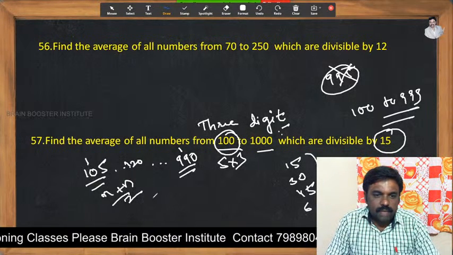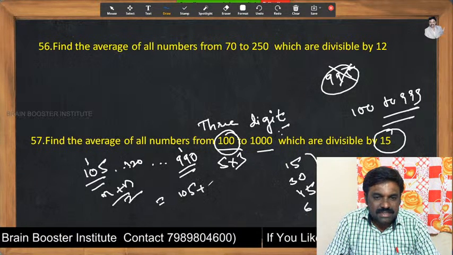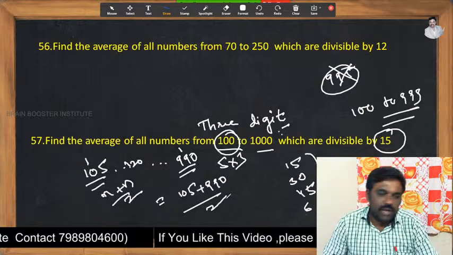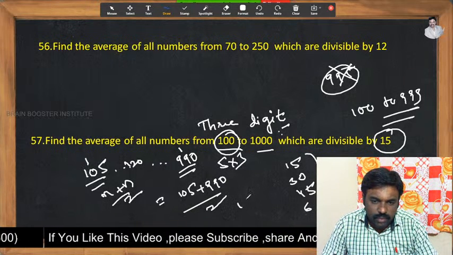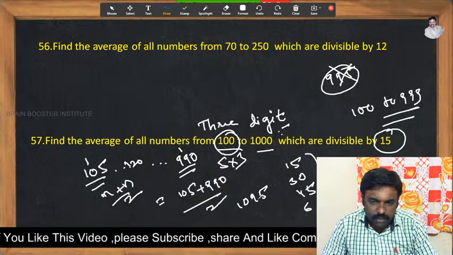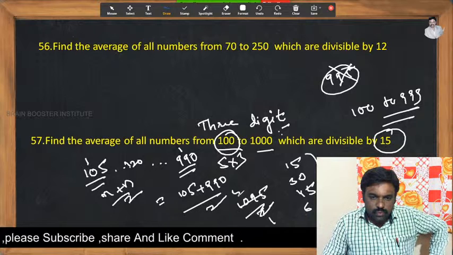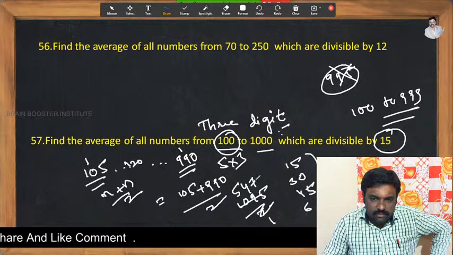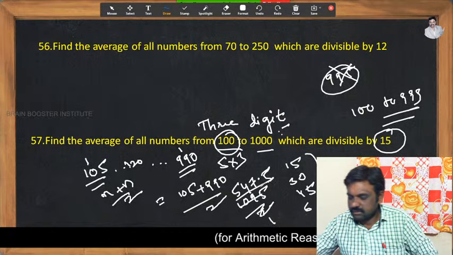M plus n by 2. Then what do we take, my dear friends? 105 plus 990 by 2. Very simple. 105 plus 990 is equal to, what do you get here? 1095 by 2. Now by dividing this, 2 ones, 2 fives are 10, 2 fours are 8, 2 sevens are 14.5. Now what do you get here? 547.5 would be the answer.